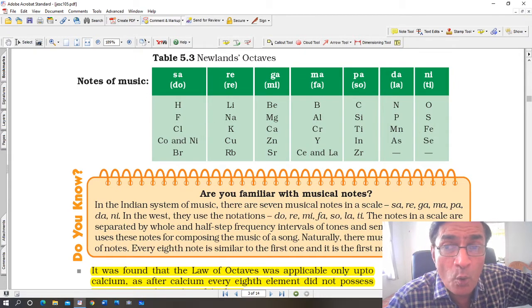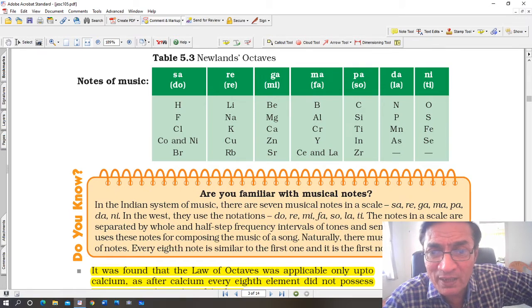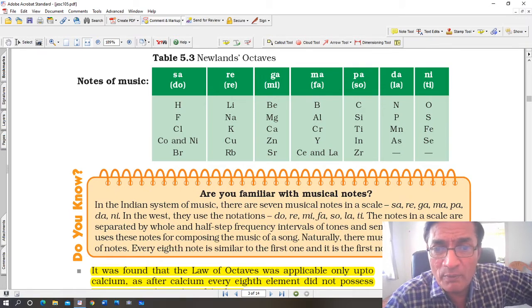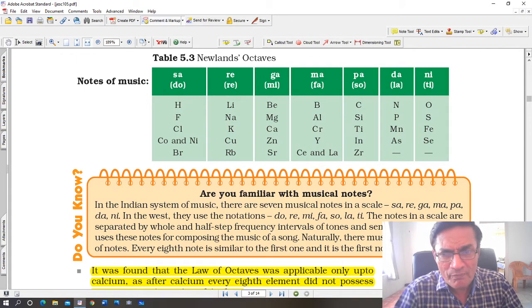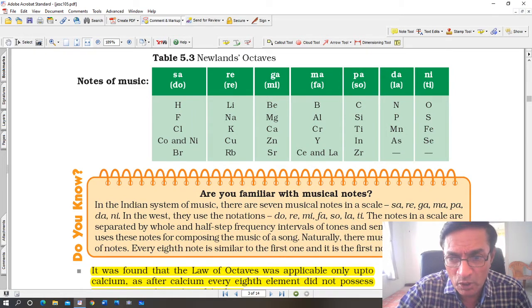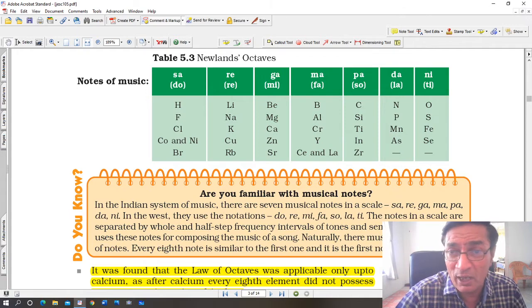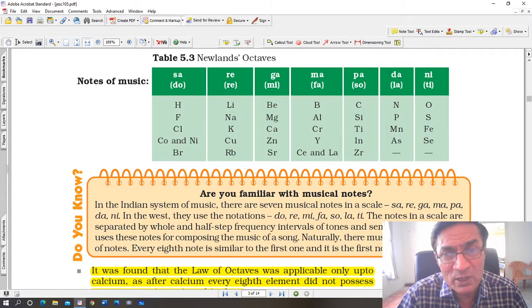At the same time, cobalt and nickel are metals, and the properties of cobalt and nickel are completely different from the properties of fluorine, chlorine, and bromine. So when he did this, similarly look at the fourth one. You can see boron, aluminium, chromium. Y, I don't know what Y stands for, because there are 118 elements. Remember that. Then cesium and lawrencium. I think La is lawrencium.